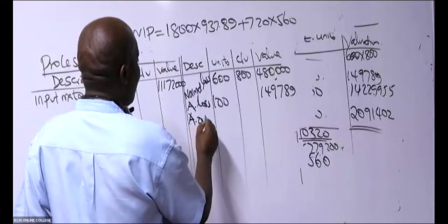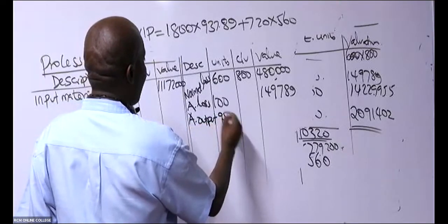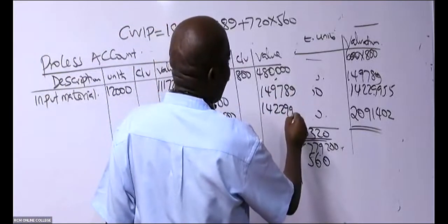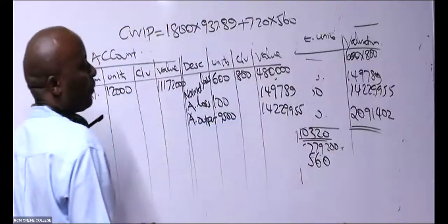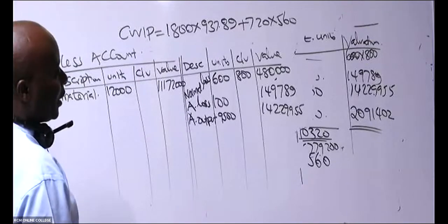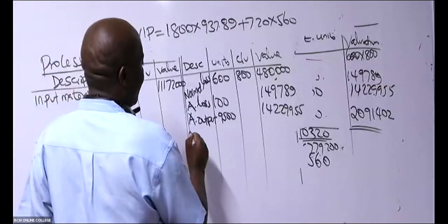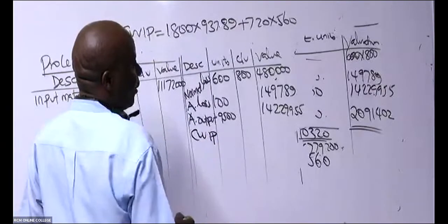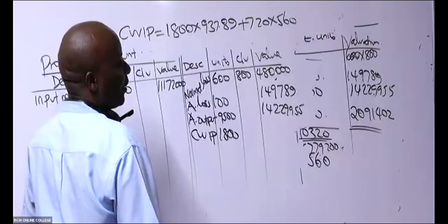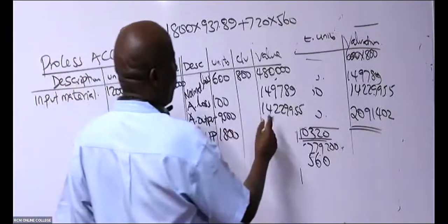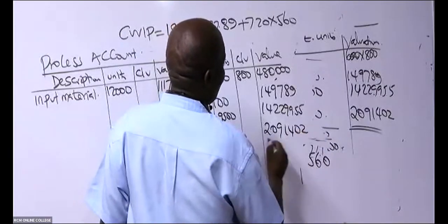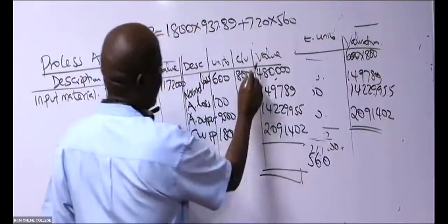So actual output, 9,500 units. We value it at this big figure, 14,229,955, isn't it? And then you have given me this thing of what here, somebody? Closing work in progress. How many units? 1,800, isn't it? Given what figure? 2,091,402.